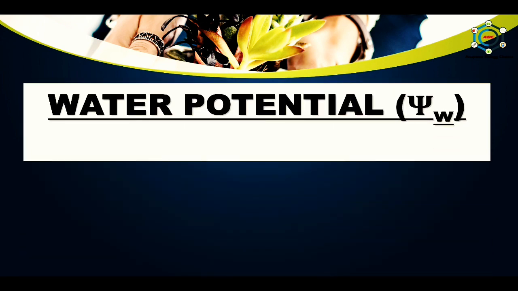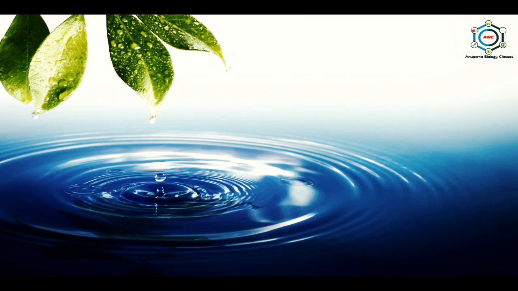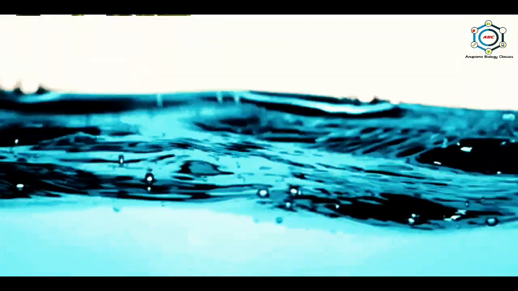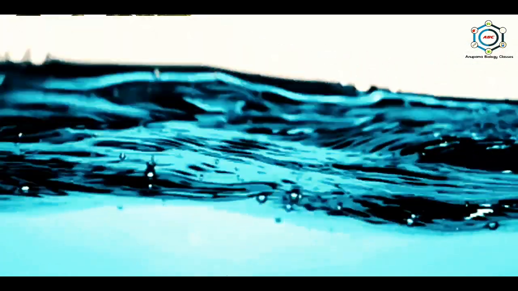Now, here the first thing is: what is water potential? Since a plant is a multi-phase system, as far as water movement is concerned, the movement of water as in osmosis cannot be accurately explained in terms of differences in concentration or in any other linear expressions. The best way to express a spontaneous movement of water from one region to another is in terms of the differences in free energy of the water between the two regions.